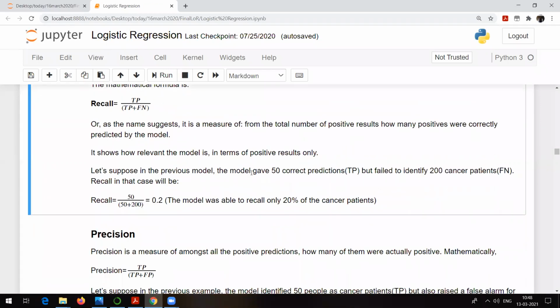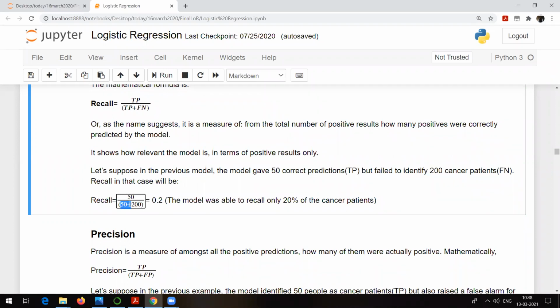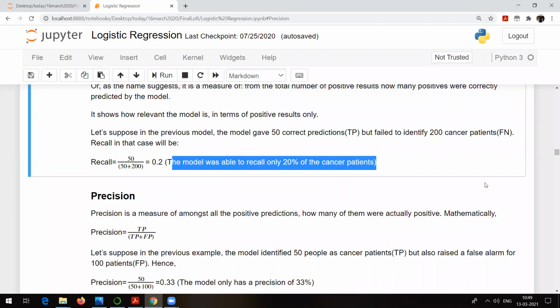So let's suppose in the previous model, the model gave 50 correct predictions, but failed to identify 200 cancer patients. So recall in that case will be 50 divided by 50 plus 200. The 50 it is predicting correctly, but the 200 are false negatives. That means the model is saying that someone is not affected by diabetes, but actually that person is affected. So here your model is saying that there are 200 patients who are not affected by diabetes, but actually they are affected by diabetes or cancer, whatever it may be. So in that case, the recall is going to be 0.2 or 20%. That means the model was able to recall only 20% of the cancer patients.